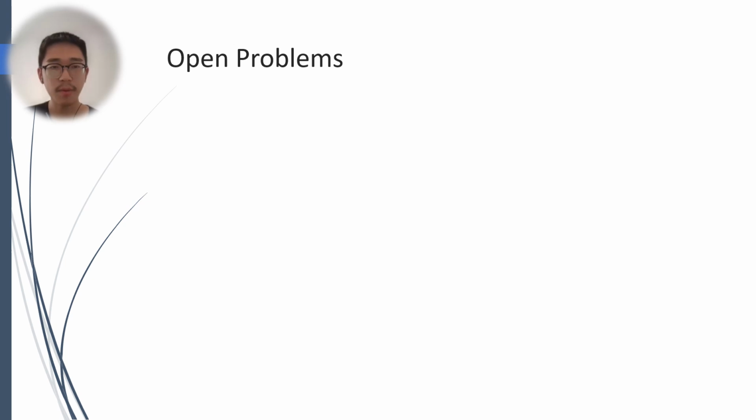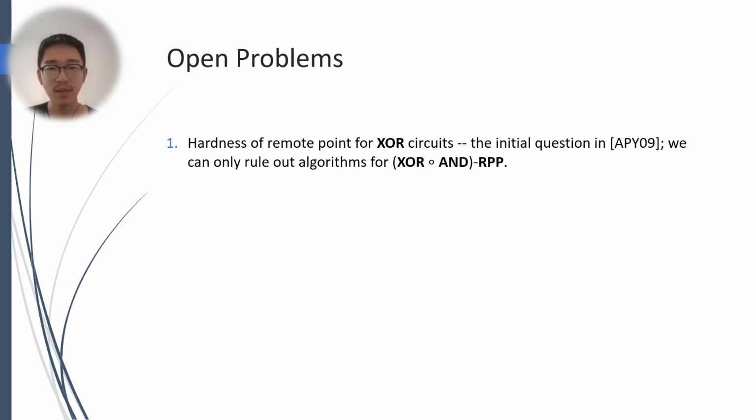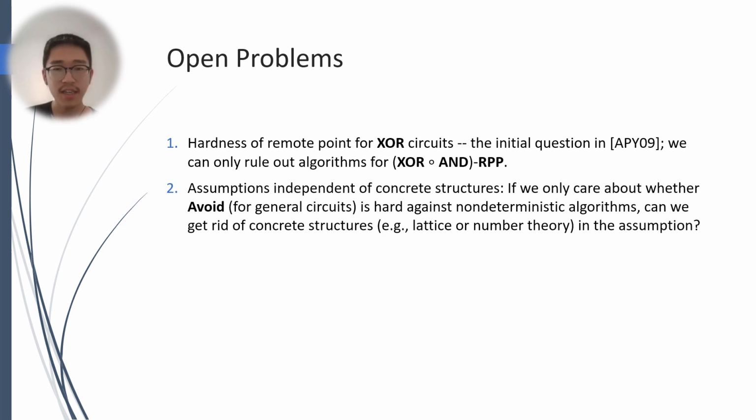At the end of the talk, we will propose three open problems. First, as we already ruled out algorithms for the XOR of AND remote point problem, can we show the hardness of the remote point problem for XOR circuits? This is actually the initial question people ask as an intermediate step of solving rigid matrices. Secondly, if we only care about whether Avoid for general circuits is hard against non-deterministic algorithms, that is, we don't really care about restricted families, can we get rid of concrete structures like lattices or number theory in our assumptions? Can we use some complexity theoretic assumptions instead of cryptographic assumptions?